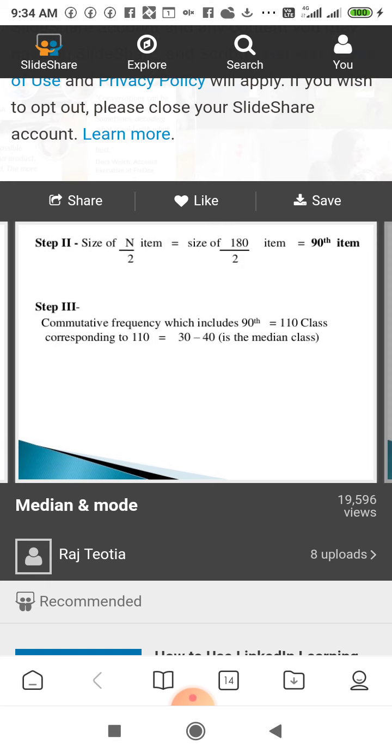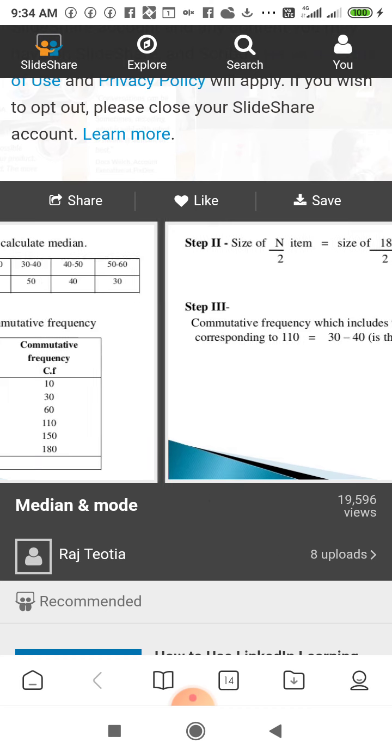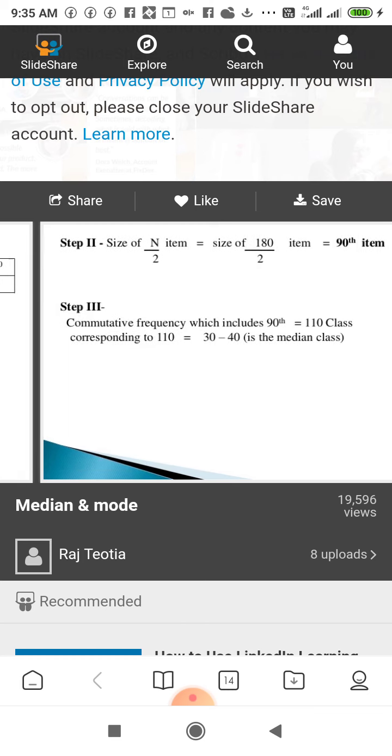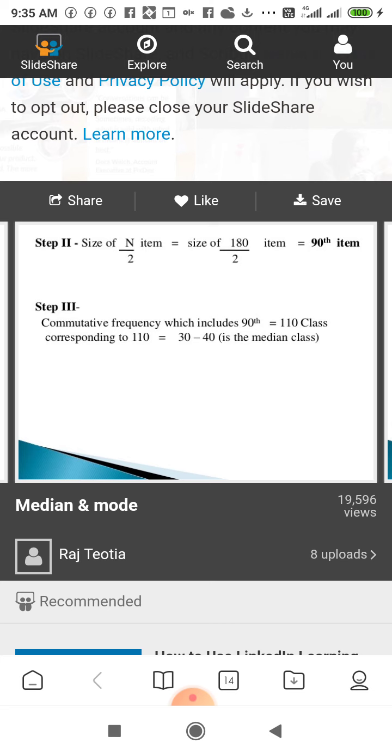So the size of the n by 2 th item is the 90th item. We mark the class in which the 90th item falls, the 110 cumulative frequency class, corresponding to 30 to 40.